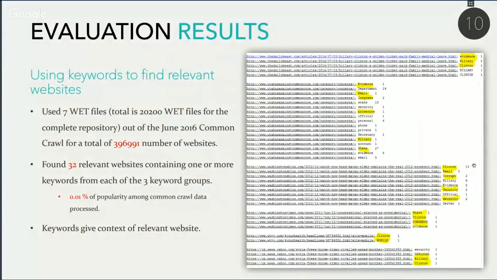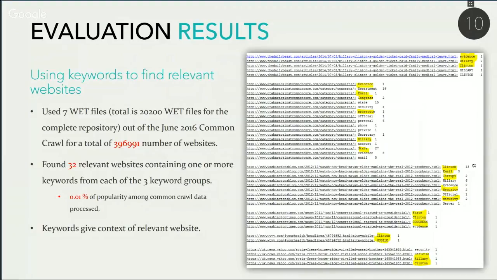As explained in the previous slide, the main logic for data analysis on this project is to find one or more keywords from each of the keyword groups that are part of the set of words being looked for. We used 7 web files out of 20,200 web files in the June 2016 Common Crawl repository.